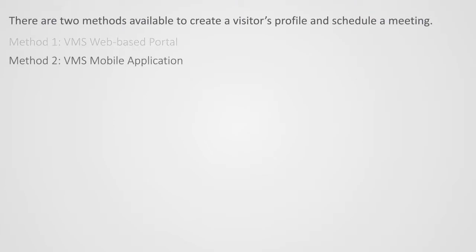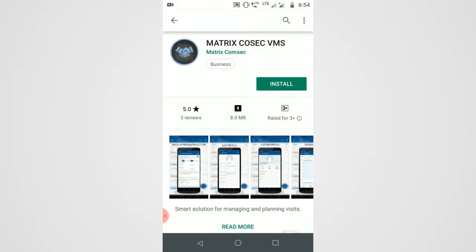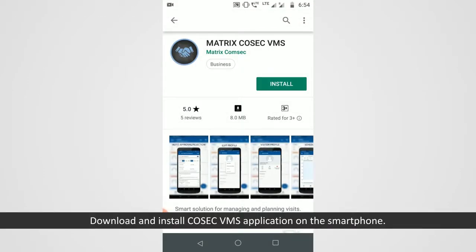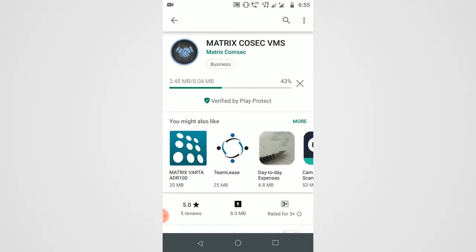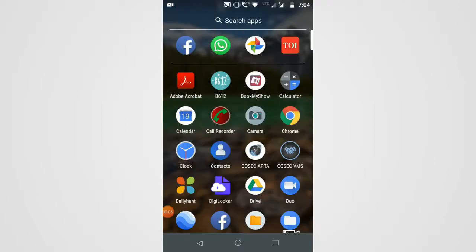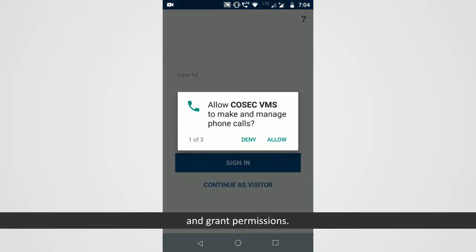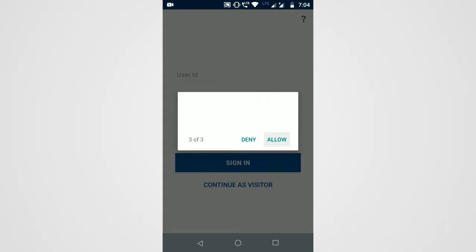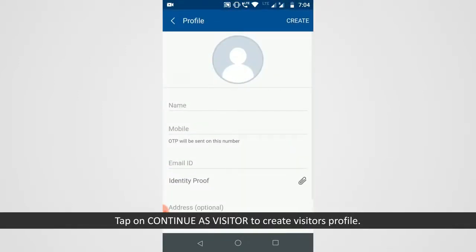Let us see how to create visitor's profile and schedule a meeting by VMS mobile application. Download and install COSEC VMS application on the smartphone. Open COSEC VMS application and grant permissions. Tap on Continue as Visitor to create visitor's profile.